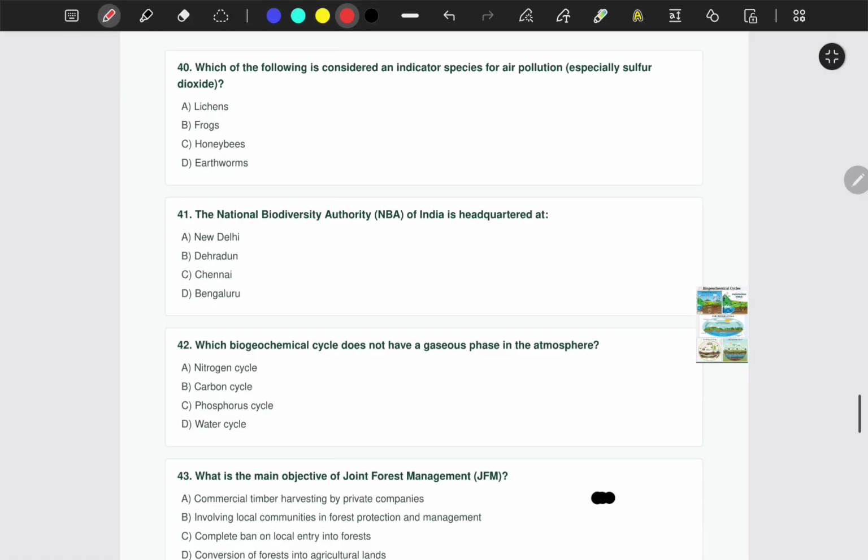Okay, to the next question, question number 40. Which of the following is considered an indicator species for air pollution, especially sulfur dioxide? Lichens, frogs, honeybees, or earthworms?